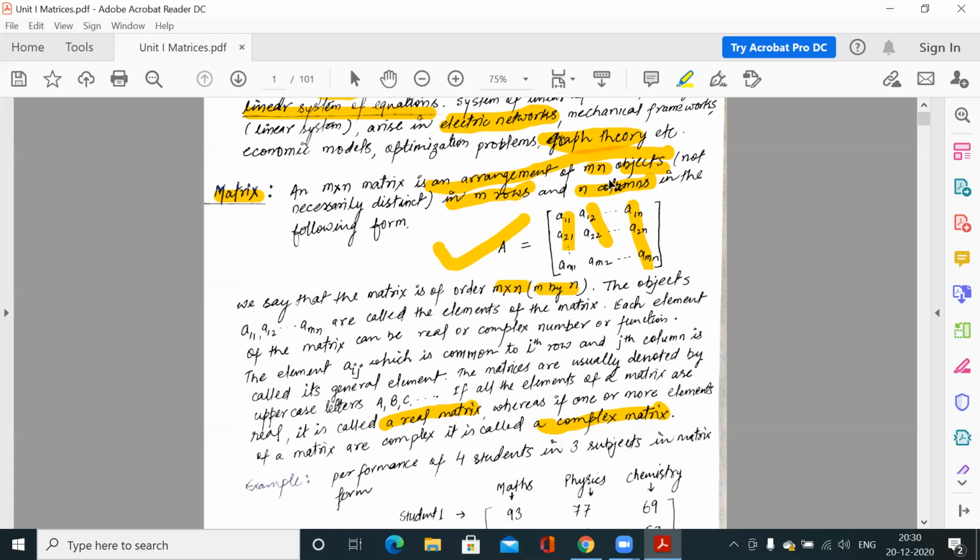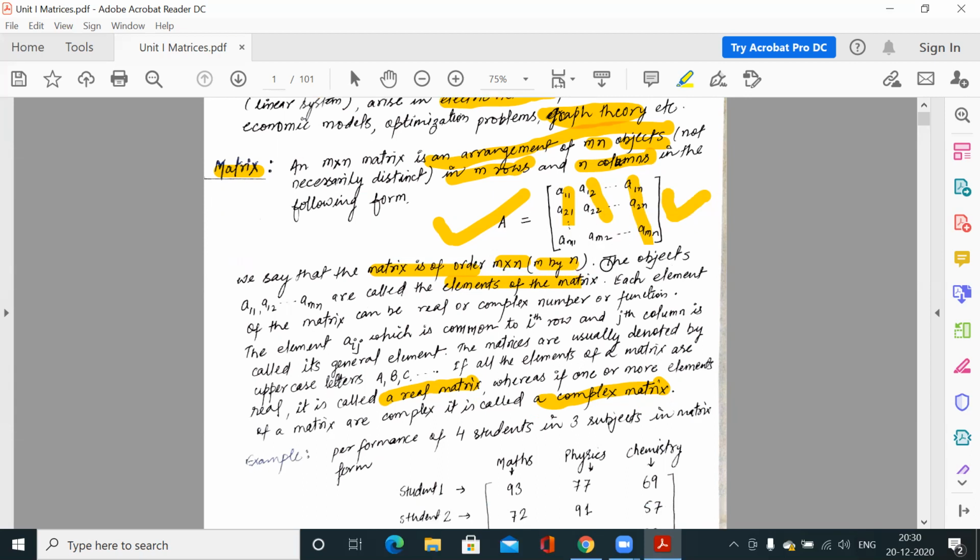A matrix is an arrangement of mn objects. Now, what is the order of a matrix? The order of the matrix is the number of rows by the number of columns, and the entries in the matrix are called elements of the matrix. If all these elements are real, then we say this is a real matrix. And if any one of these elements is a complex number, then we say this is a complex matrix.